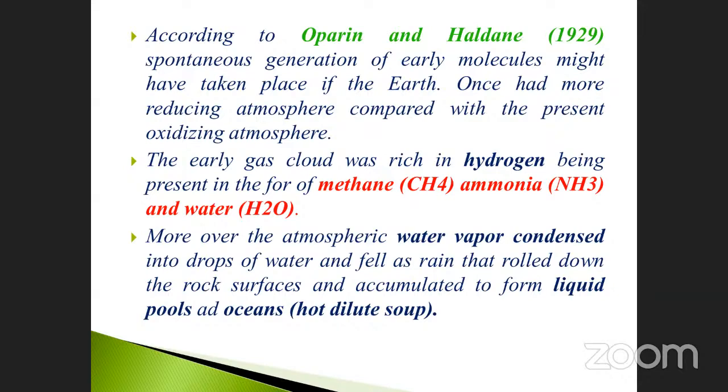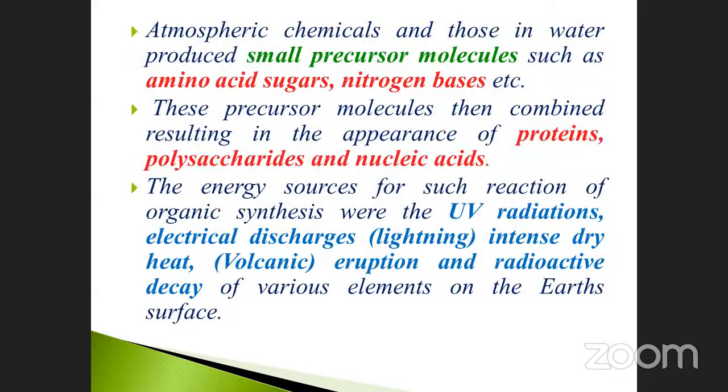See that? And then next, atmospheric chemicals and those in water produce small precursor molecules. The water molecules fell down from the atmosphere, isn't it? It captured some components, some chemicals. Hydrogen and oxygen combined together to form water, and also fell down on the land, and also produced small precursor molecules. What are the small precursor molecules that have been reported? Such as amino acids, sugar, nitrogen bases.